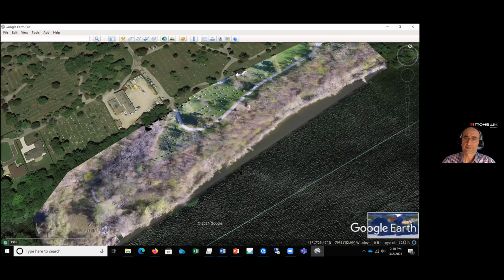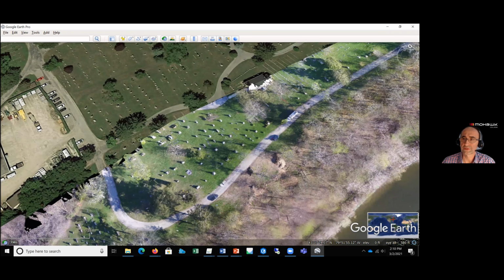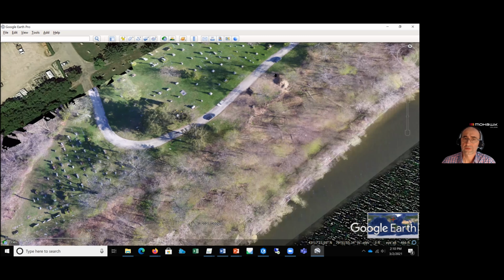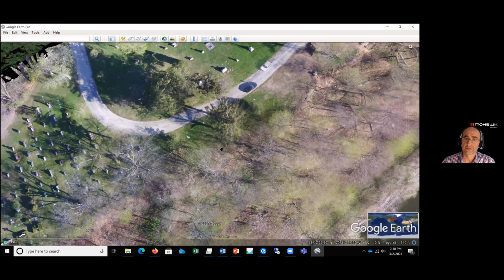What I wanted to point out here is a couple of the ground control points. I hope that you will be able to see it. In order to improve the accuracy of the location, because the GPS that is installed on the drone is not so accurate. Probably you're talking about 2-3 meters accuracy.